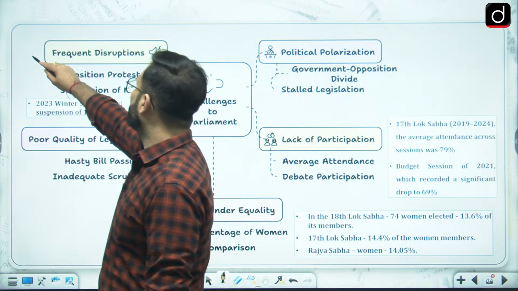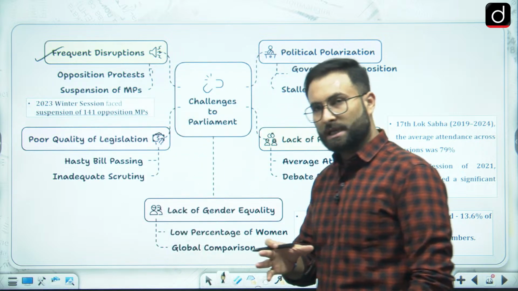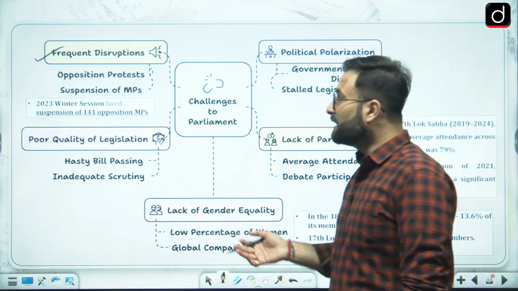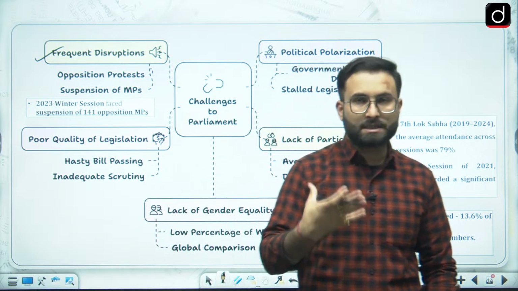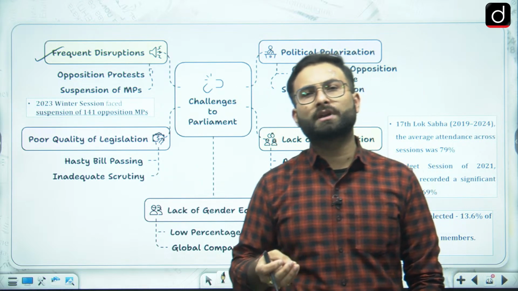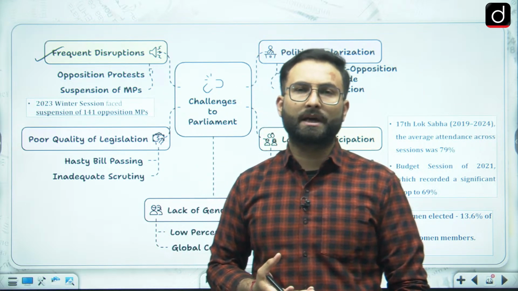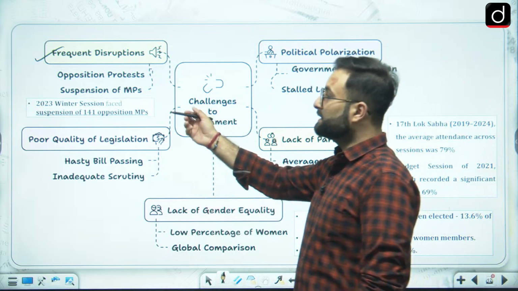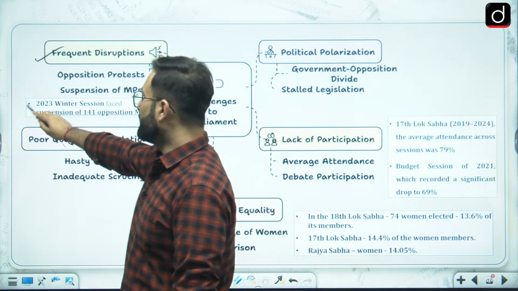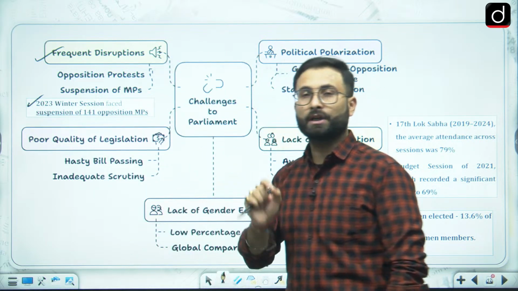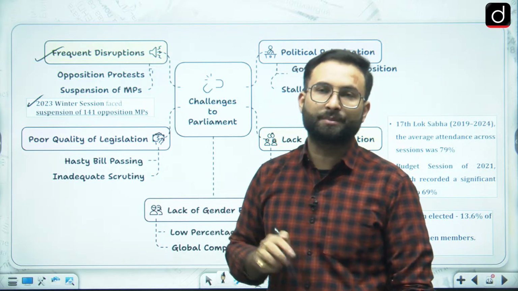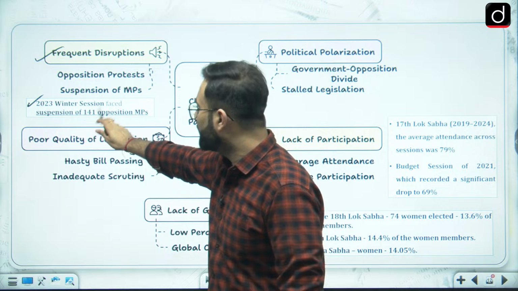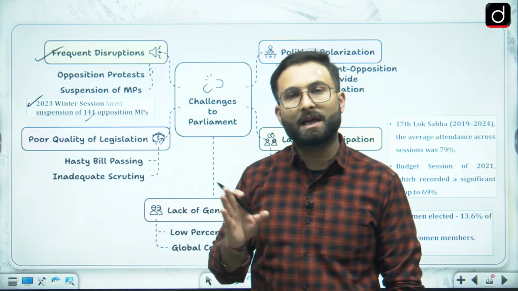First is your frequent disruptions by the opposition, protests, etc. There are disruptions which are there. When we talk about the suspension of MPs, when there is this disruption which is going on, then there are some disciplinary actions which can be taken by the chair of the house. So you will be seeing that in the 2023 winter session, they faced suspension of 141 opposition MPs. There was this issue of security breach in parliament, because of which they were protesting over here, and 141 of them have been suspended.